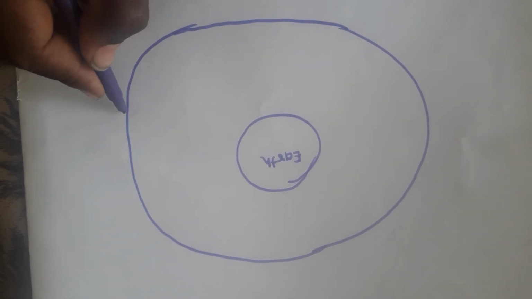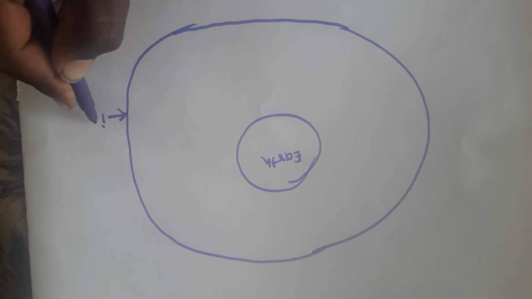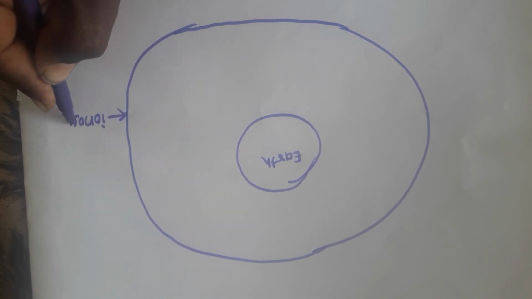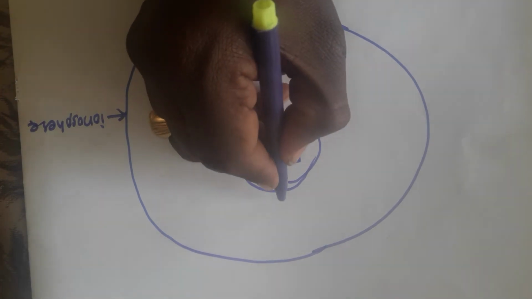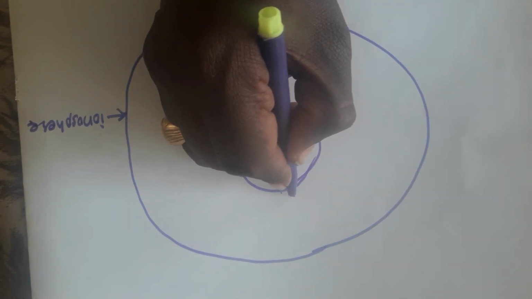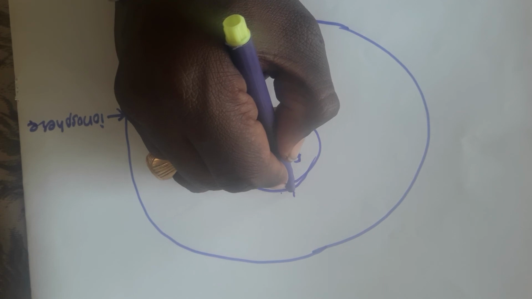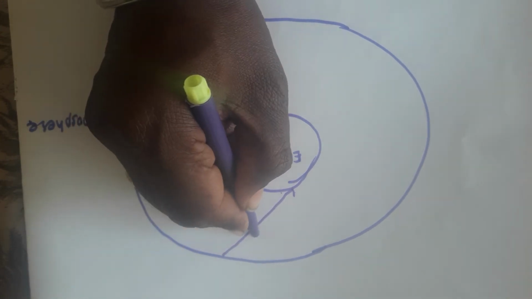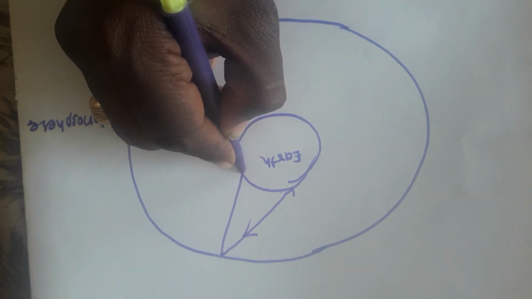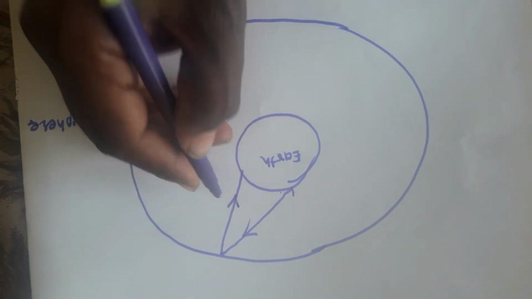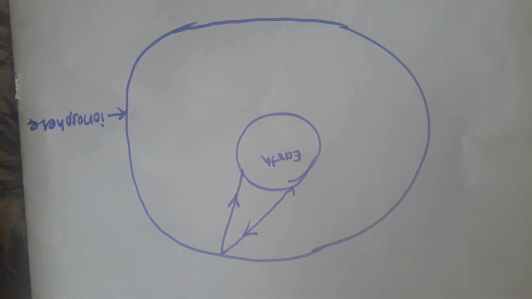Suppose I have drawn the ionosphere layer here. If the signal is transmitted from the earth surface, it reaches the ionosphere, and from the ionosphere the signal gets reflected back towards the earth surface. Such communication is called sky wave communication.